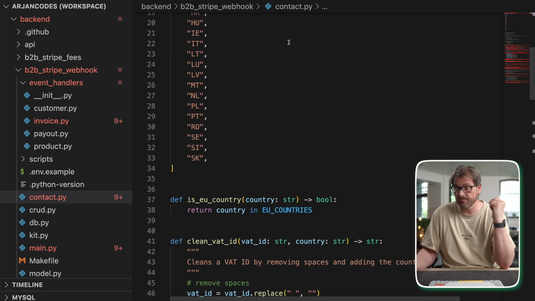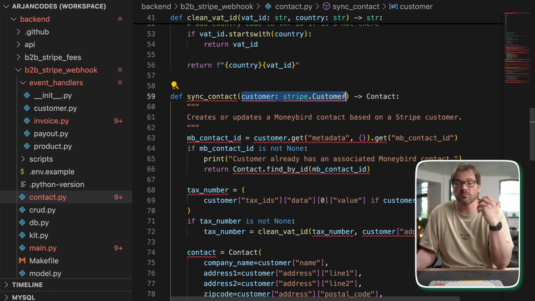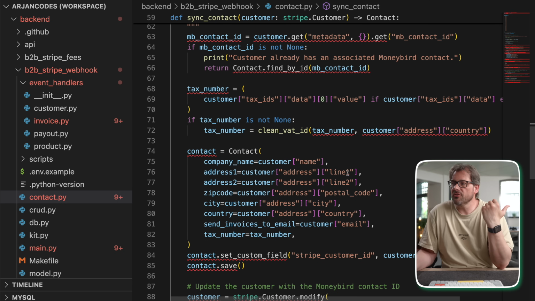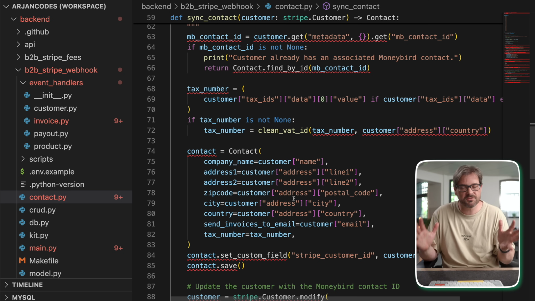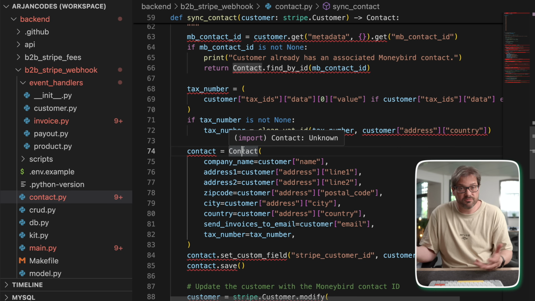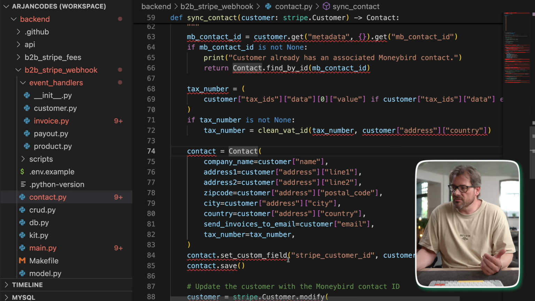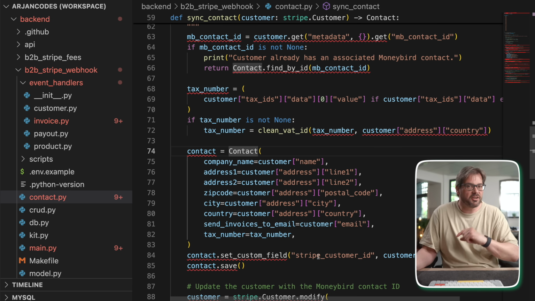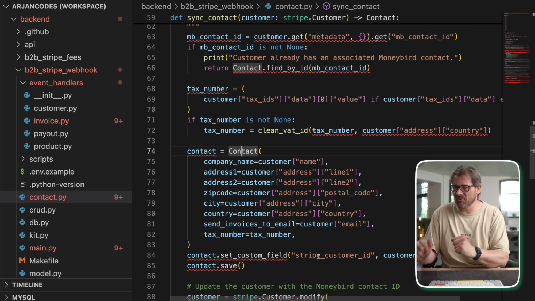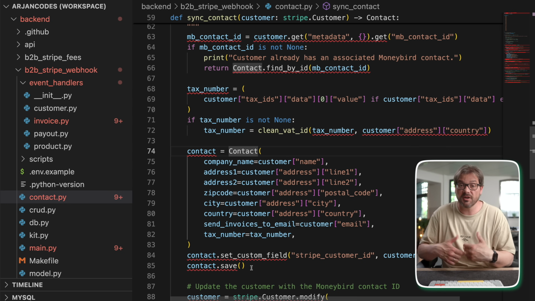So we have a contact class. And then what you can do is when you have a customer from Stripe, the payment platform, you can use the contact class to construct a contact in the Moneybird system. So I'm supplying it a company name, address, etc. So you just make a mapping basically from the Stripe data to a Moneybird contact. And then, since you then have an object with methods, you can do things like setting a custom field, such as the Stripe customer ID, so we can find back the customer in Stripe if we have the customer in Moneybird. And you can also simply call save, and that's going to update the customer in Moneybird by calling the API with the correct methods and arguments.